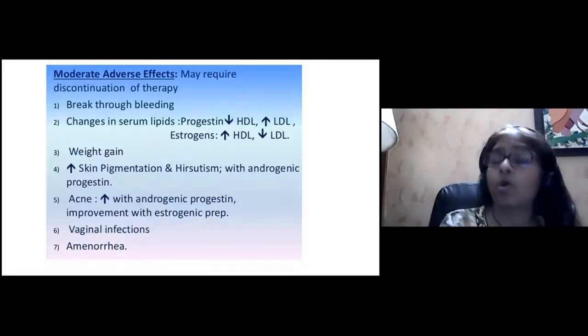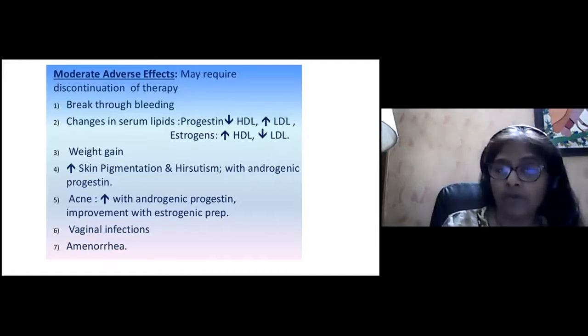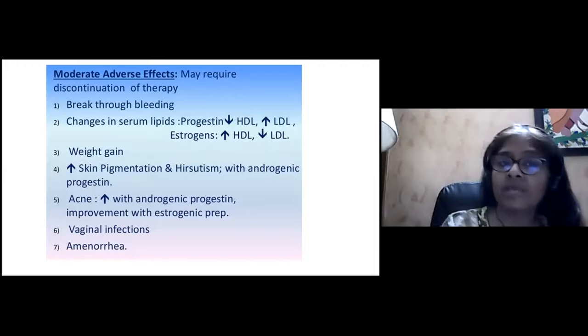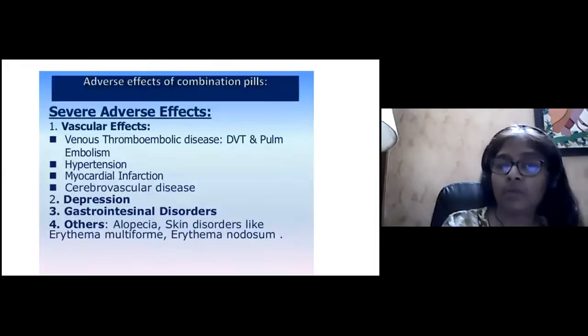Moderate effects could require discontinuation of the therapy. There can be breakthrough bleeding. There can be changes in serum lipids. When the estrogen is increased, there can be increased HDL, then reduced LDL. There can be some amount of weight gain, skin pigmentation and hirsutism with androgenic progesterone, and acne. The patient gets very upset with acne. There can be vaginal infections because the estrogen and progesterone change the flora of the vagina, and they can go into pill-induced amenorrhea. So these are the moderate side effects, and we have to discontinue the therapy.